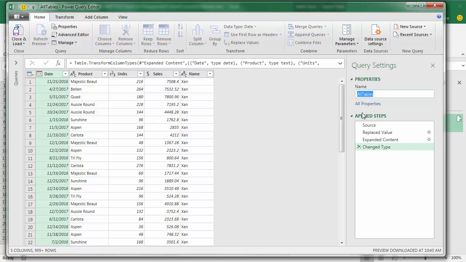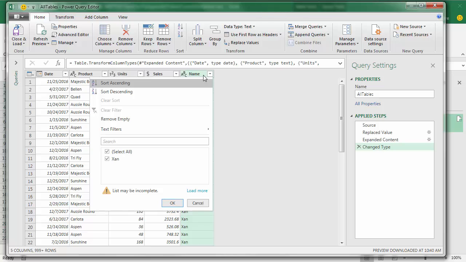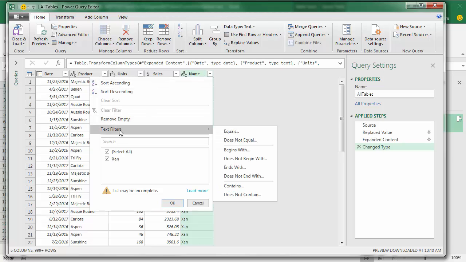I'm going to copy this, Control-C. And in fact, if you want to be on the safe side whenever you're using Excel.CurrentWorkbook and dumping it to the sheet, just copy the query name, then come over to the Filter dropdown on our Table Name column. Text filters, does not equal.